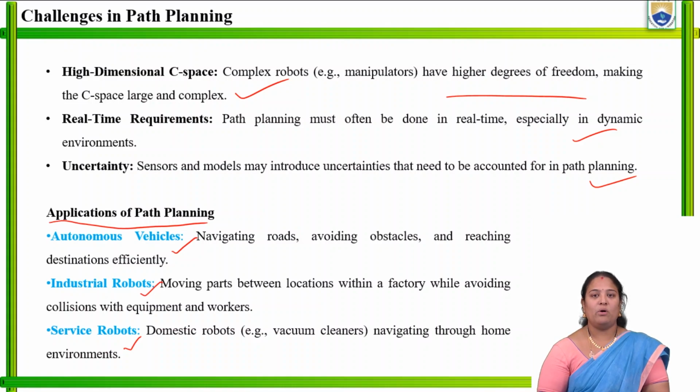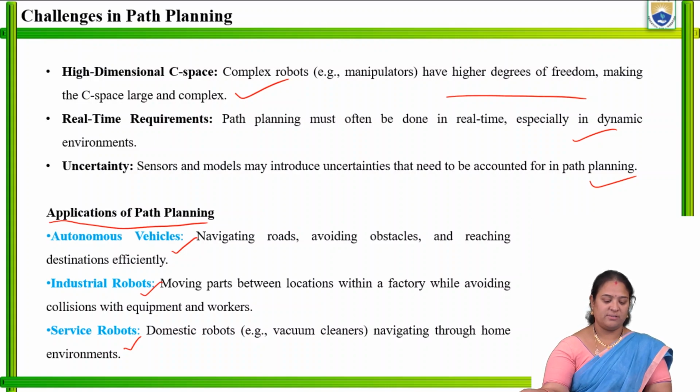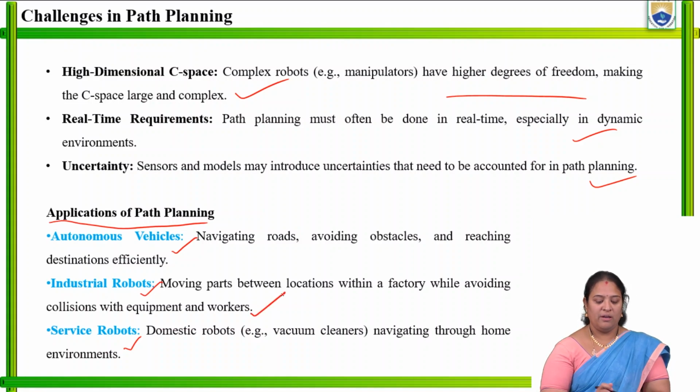Next, when we come across the industrial robot, we need different paths between locations within any industry, company or factory, while avoiding collisions with equipment and workers. Whereas for vacuum cleaners navigating a home environment, we come across the service robots. So these are the various applications of path planning, that is autonomous vehicles, industrial robots, and service robots.